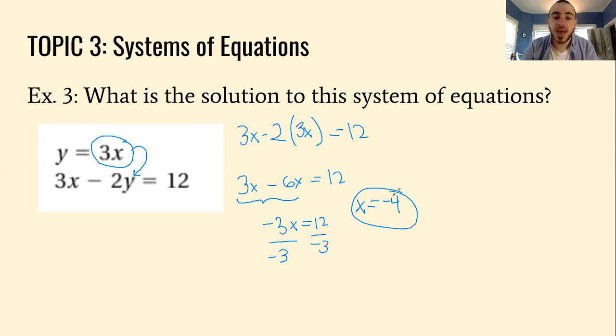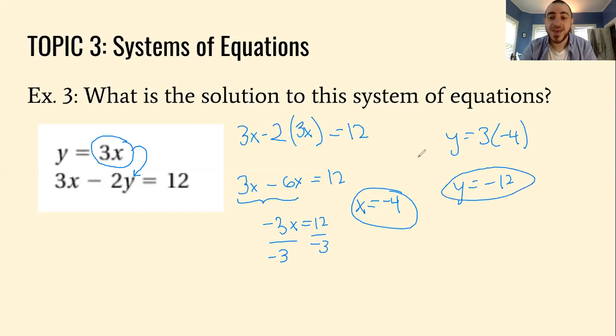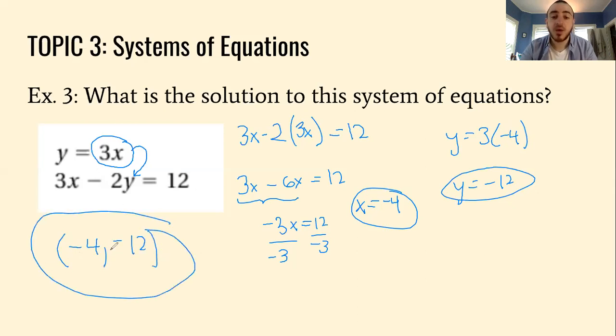So I'm going to plug in x back into one of the equations and solve for y. The top equation is just much easier, and I'm lazy, so I'm going to do that. So y equals 3 instead of x, negative 4. Y equals negative 12. Okay. And now you have to write your answer as a point. Negative 4, comma negative 12, with x, comma y. Perfect. Remember, if you have to find the points for these systems of equations, you can't just stop at the x. So just a tip.